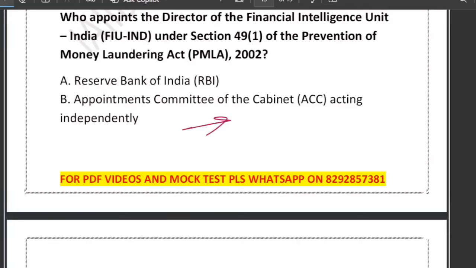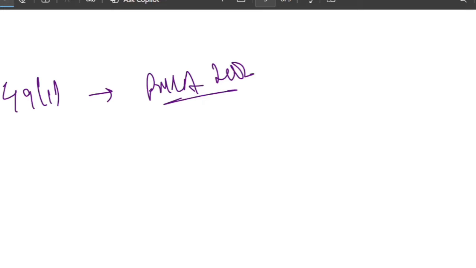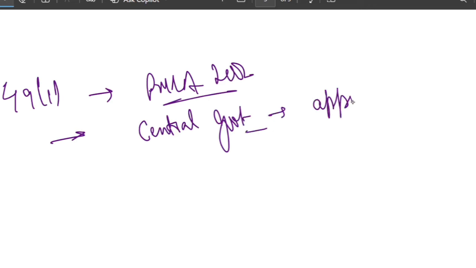So what does the law say? First of all, let's look at what the law says. There is Section 49, sub-section 1 of the PMLA 2002, and this clearly says that the central government has the legal authority to appoint FIU IND. So the power directly lies with the central government.